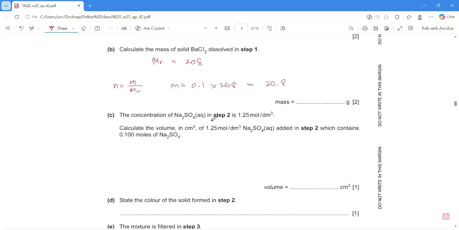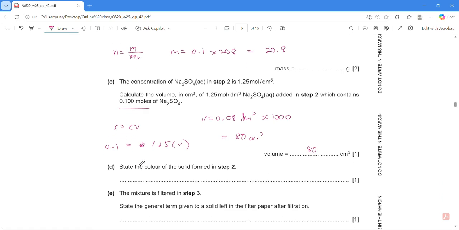Okay, next, the concentration 1.25. Find the volume which contains this 0.1 moles of Na2SO4. So the formula for this will be n equals CV. Okay, and we put in the values. The concentration is 1.25 multiplied with the volume. So we solve this. The volume will be 0.1 divided by 1.25, which is 0.08 dm cubed. Okay, so in order to change this into cm cubed, we have to multiply by 1000, so we get 80 cm cubed. Done.